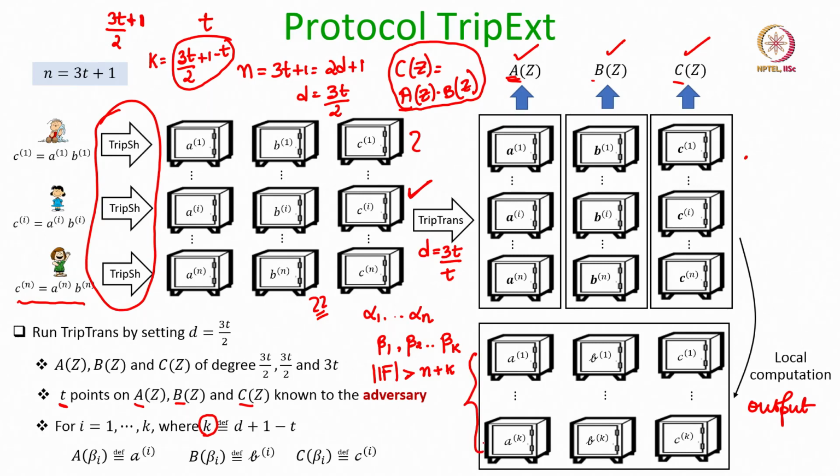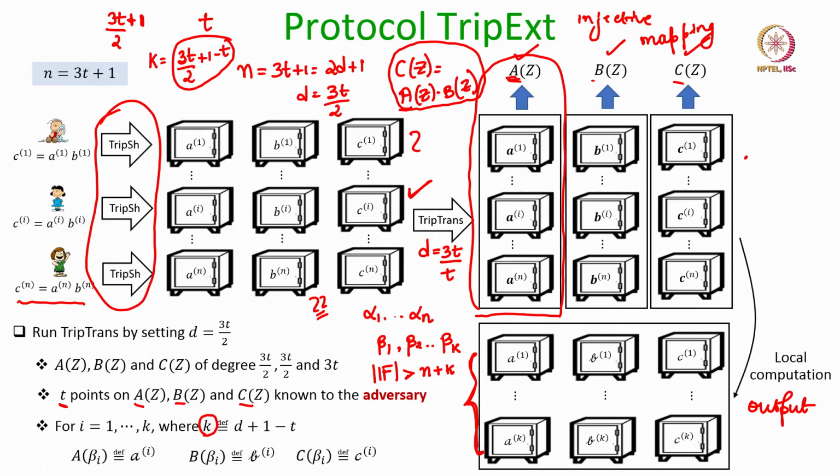That means there is a one-to-one, an injective mapping between the unknown A components in the A polynomial, which are not known to the adversary, and these output A components.